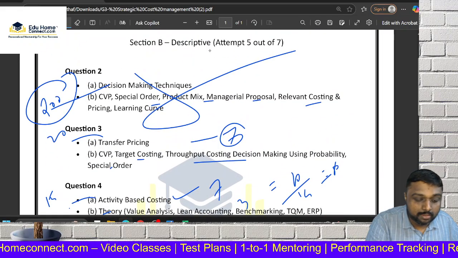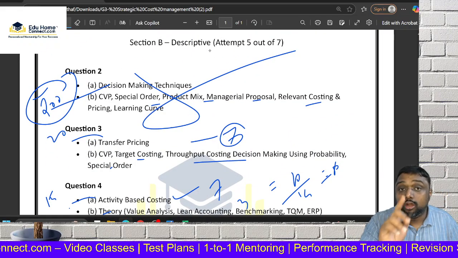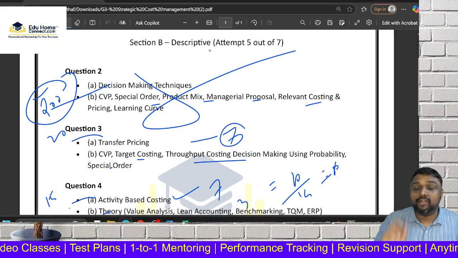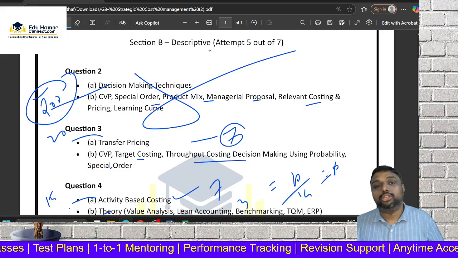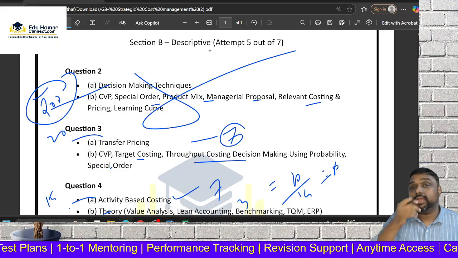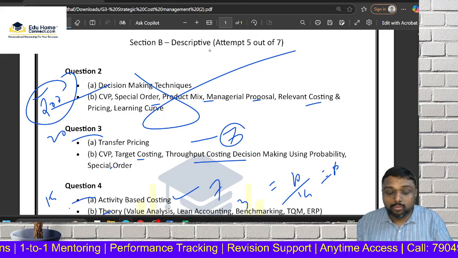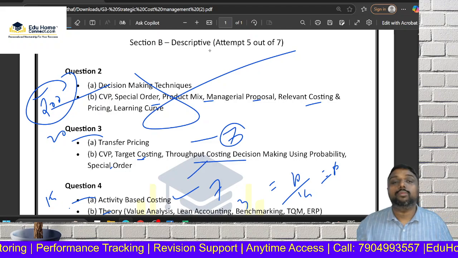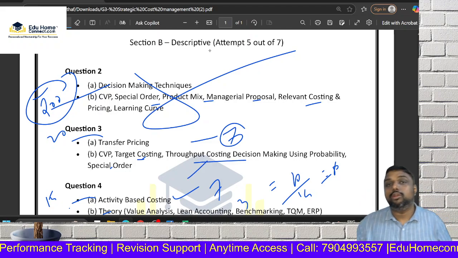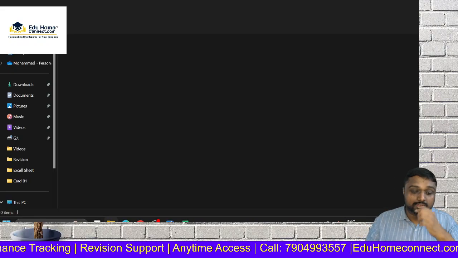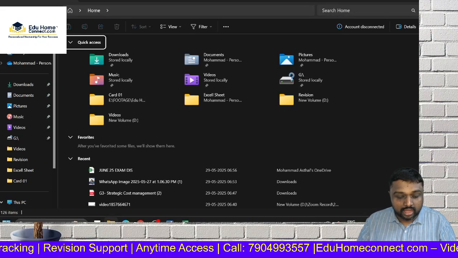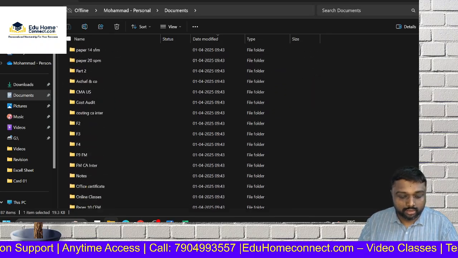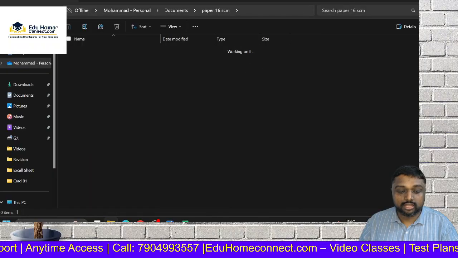This takes close to 200 pages in your study material. But I am telling you not to skip it, and I will explain that too. For MCQ we require knowledge of what PV ratio is and how to compute break-even point. All these techniques you should know because we have to crack 2 marks, a very good weightage there. 2 marks will come from target costing and 2 marks from throughput costing. For your benefit, I will tell one important point so that you understand the relevance of these points.